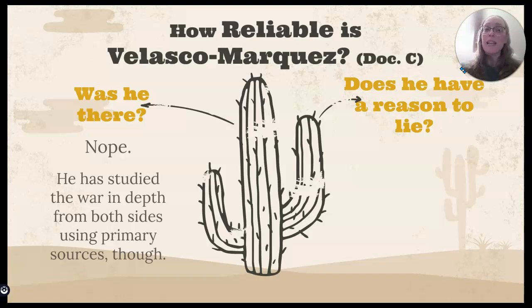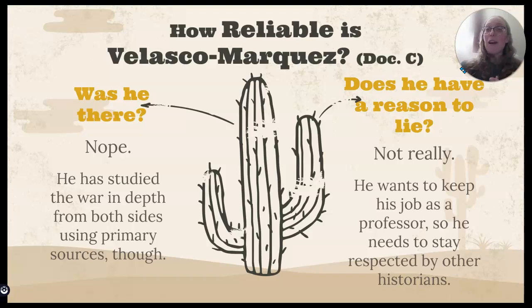He studied the war in depth on both sides, using primary sources though. So President Polk only had the one side of the story. Jesus Velasco Marquez has been able to study both sides of the story. So he was not there, but he has read primary sources more than what President Polk had. Does Jesus Velasco Marquez have a reason to lie? When you have somebody who's an expert and a professor, they try not to lie. So he doesn't really have a reason to lie.